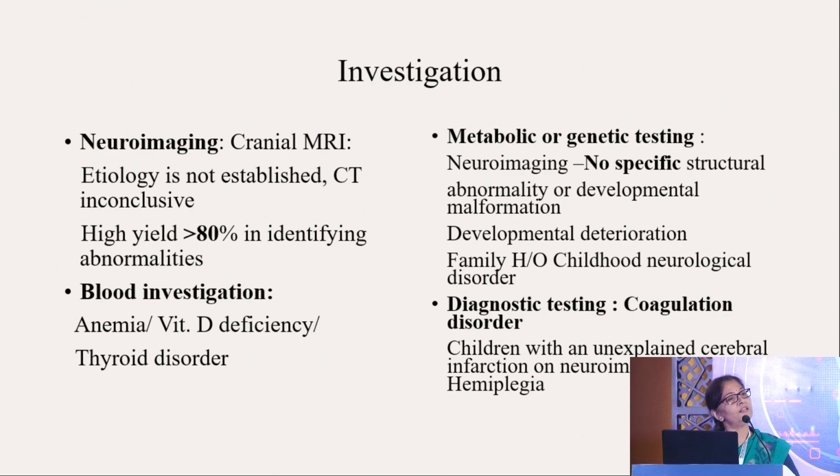So you'd like to investigate the child. MRA is said to be of high yield, that is, more than 80% of the time MRA is able to identify the abnormality. And if you see that in neuroimaging there are no specific structural abnormalities, but there is developmental deterioration, a regression of the milestones, then in those cases you have to go for some metabolic or genetic analysis.